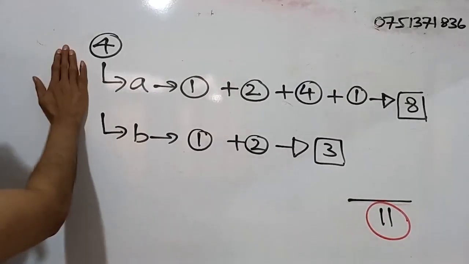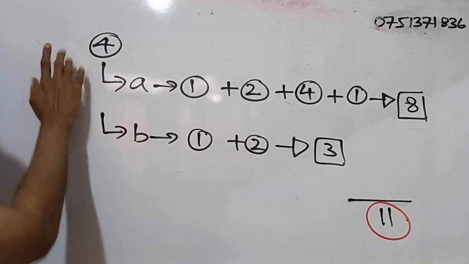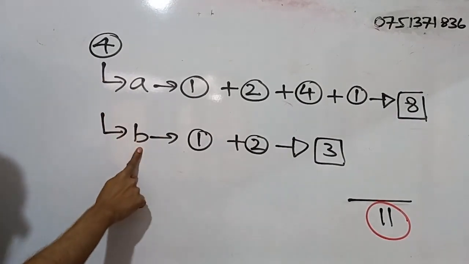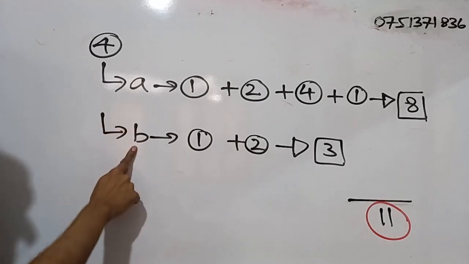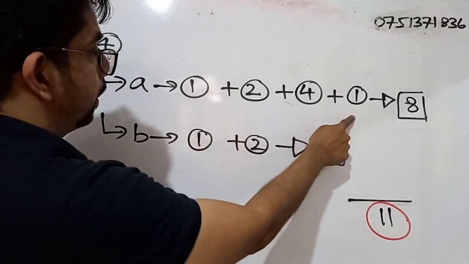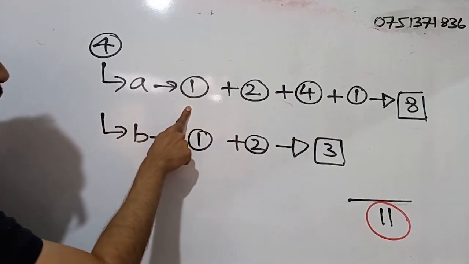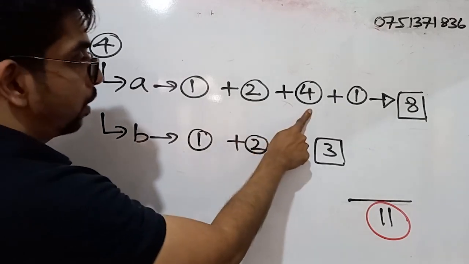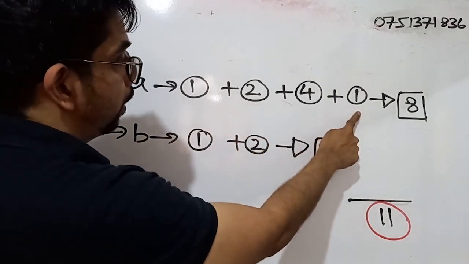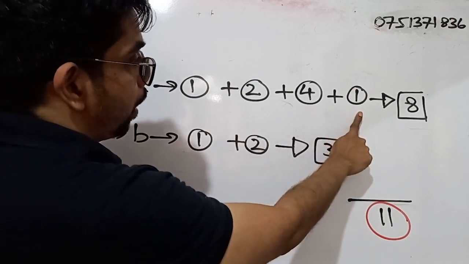Right. So this is a breakdown of marks regarding question number 4. Question number 4 has 2 parts, simple A and simple B. Simple A has 4 parts. For part 1, the marks are 1 mark. Part 2, 2 marks. Part 3, 4 marks. Part 4, 1 mark.